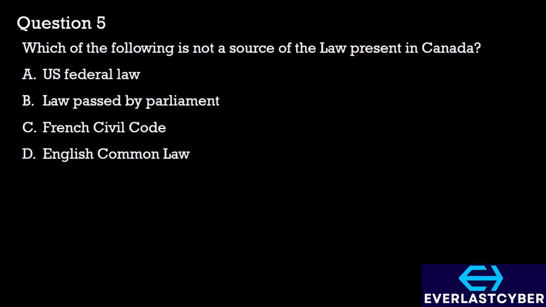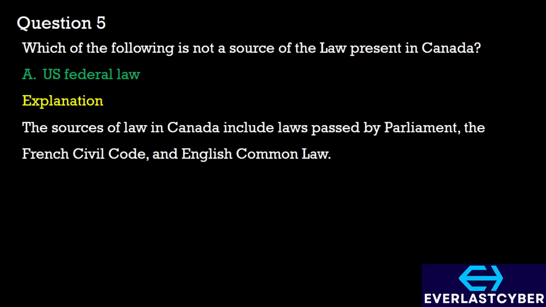Question 5. Which of the following is not a source of the law present in Canada? A. U.S. federal law. B. Law passed by the Parliament. C. French civil code. D. English common law. The answer is option A. The U.S. federal law is not a source of law present in Canada. The sources of law in Canada include the laws passed by Parliament, the French civil code, and the English common law.